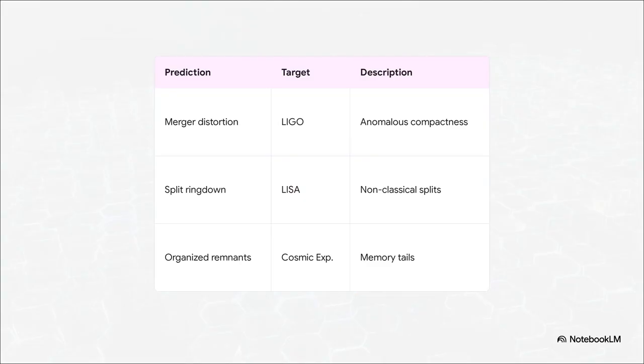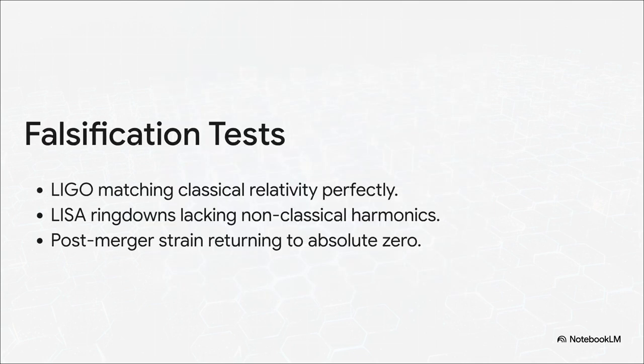And what's super exciting is that these abstract anomalies map perfectly to real-world observatories that are gathering data right now. For the A channel, terrestrial interferometers like LIGO can look for merger entry distortion. This is an anomalous structural compactness during a late inspiral phase. For the C channel, the upcoming LISA Space Observatory will be targeting split or enriched ringdowns that contain non-classical harmonics. And for the B channel, the proposed Cosmic Explorer will be hunting for persistent organized remnants which show up as very specific memory tails.